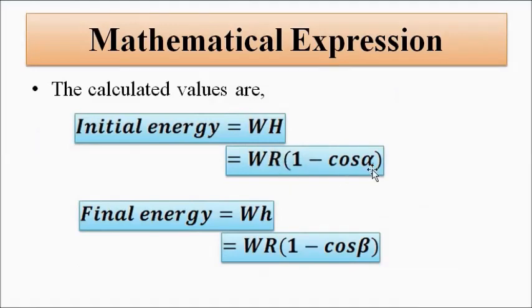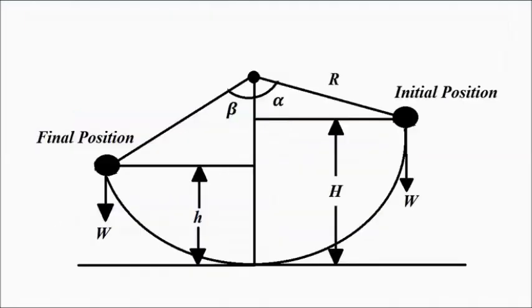R into 1 minus cos alpha, because this total distance is also equal to R. From here to here, this is also R, the radius is fixed. Now we know cos alpha is equal to base by hypotenuse.